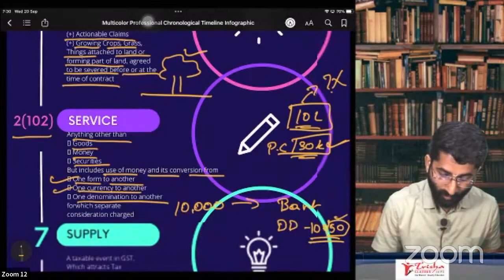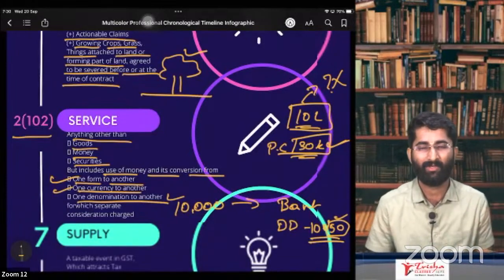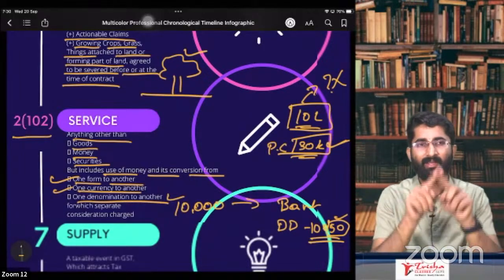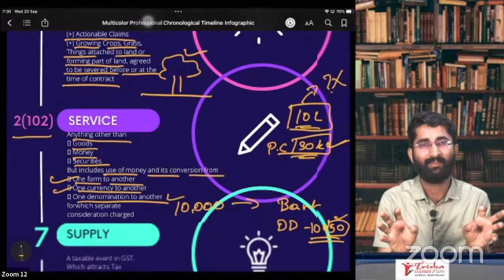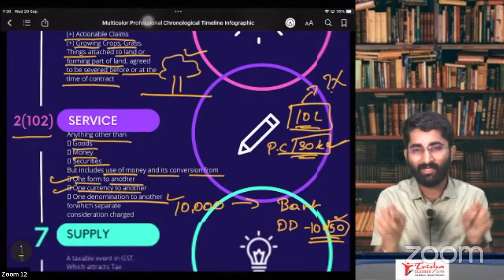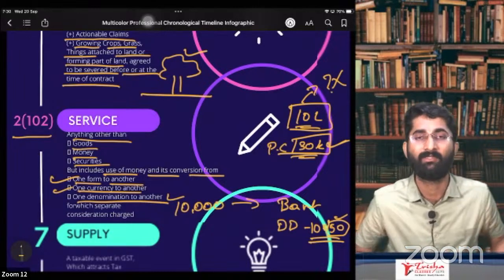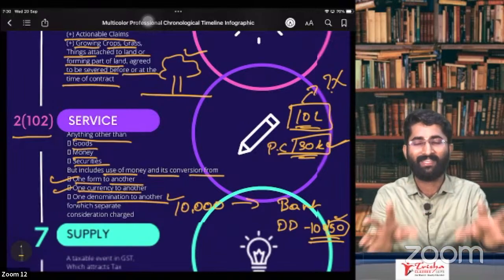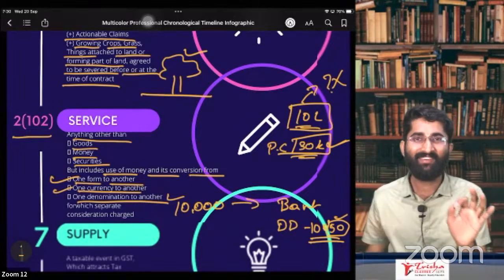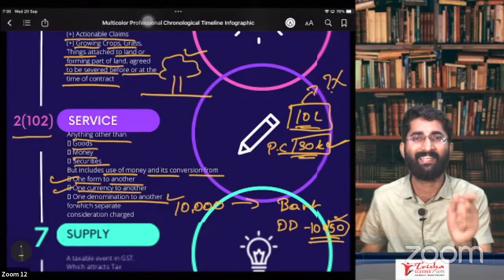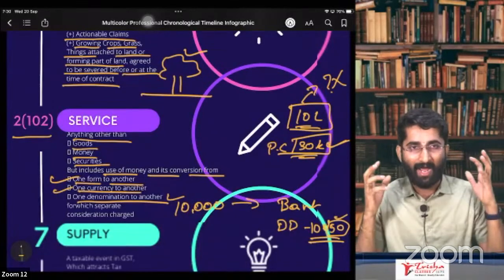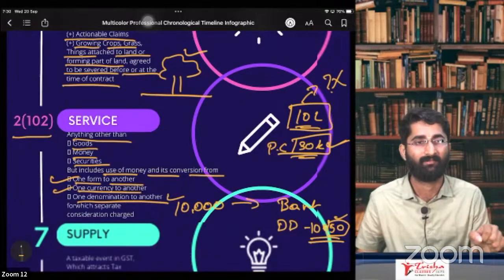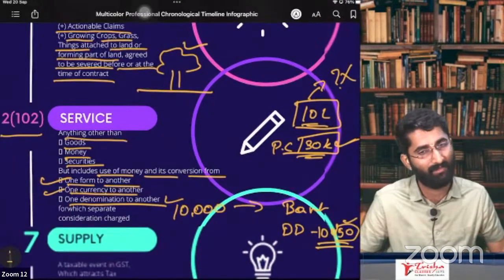Next one, from one denomination to another denomination. Now, what is this denomination, sir? You have a 2000 rupees note, and you want change. If you have only one 2,000 rupees note, you need change for that note. So I give this 2,000 rupees note to someone, and that person gives me twenty 100 rupees notes. That he is giving me, that he is providing me.